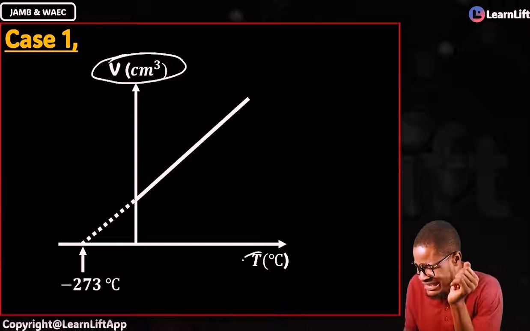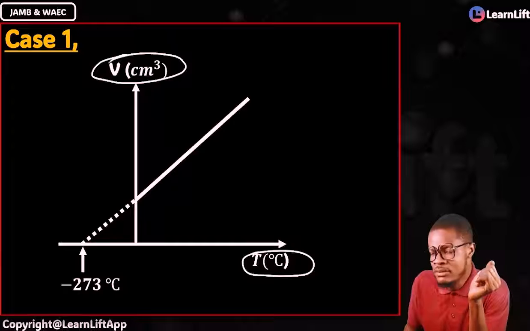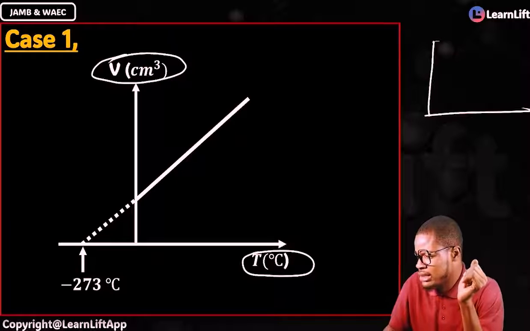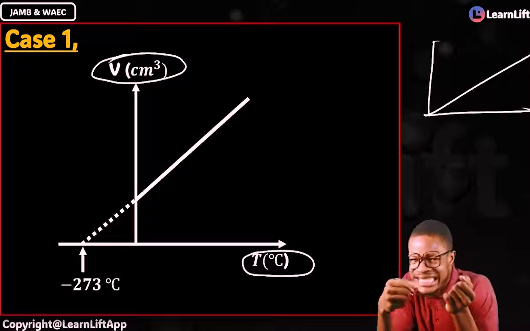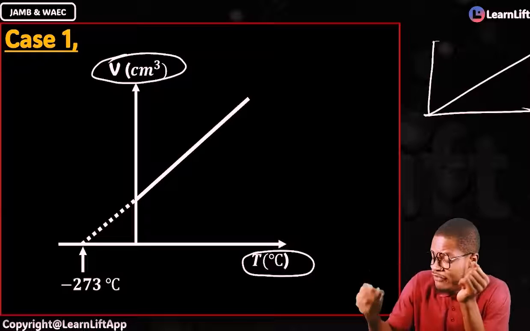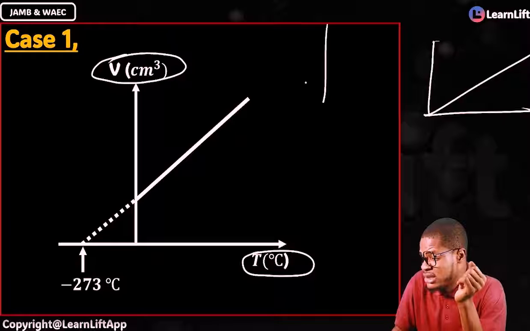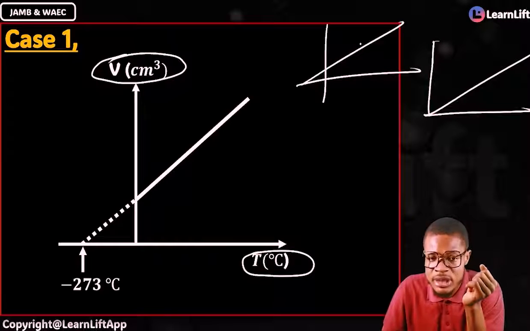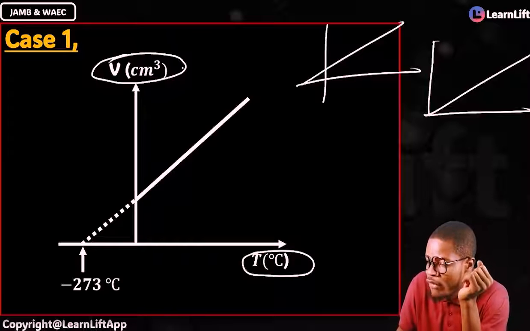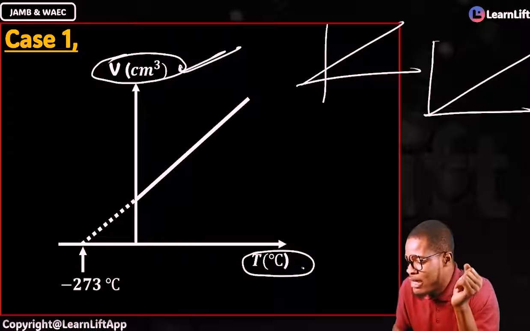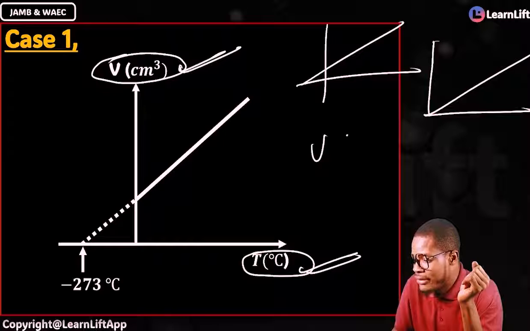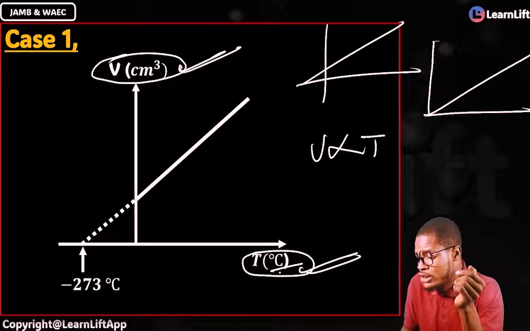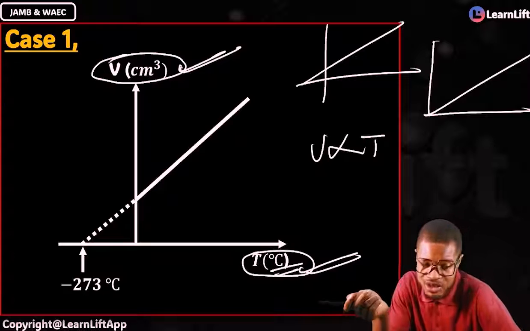And this guy is temperature. I told you, if you see a graph like this, what's that? Directly proportional. It should come and be like this. That's it, directly proportional. Now, what is happening here? Your volume is directly proportional to temperature. That means volume is directly proportional to what? Absolute temperature. Whether they put the temperature in degrees Celsius, you can also convert it to what? Kelvin. You know that already, right?